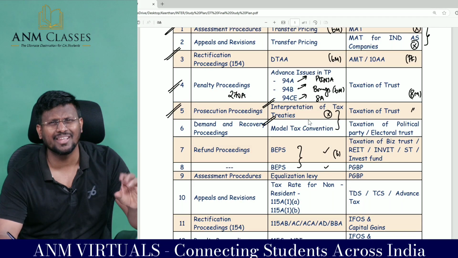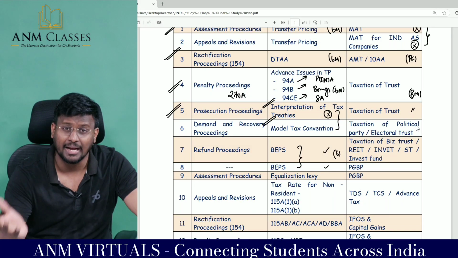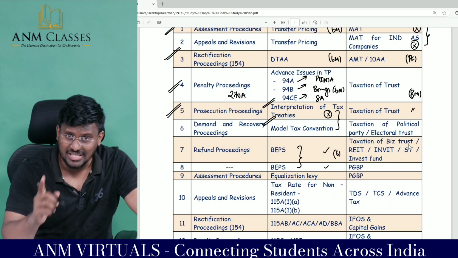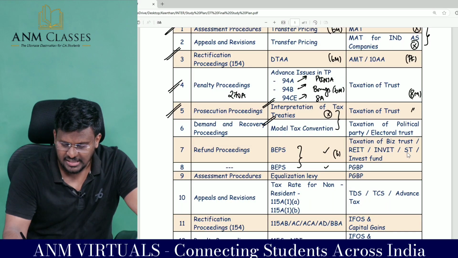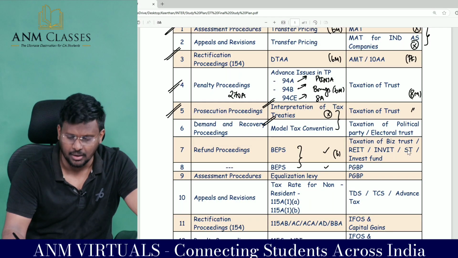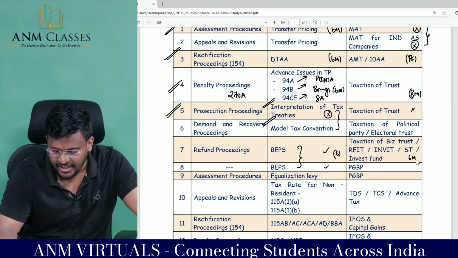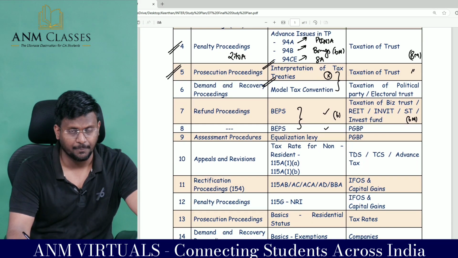Then taxation of political party and electoral trust, a 4-mark question, may come, may not come. Business trust, REIT mandatory, InvIT, REIT or InvIT. Then securitization trust and investment fund. This is an important area, an expected 6-mark area for the examination.